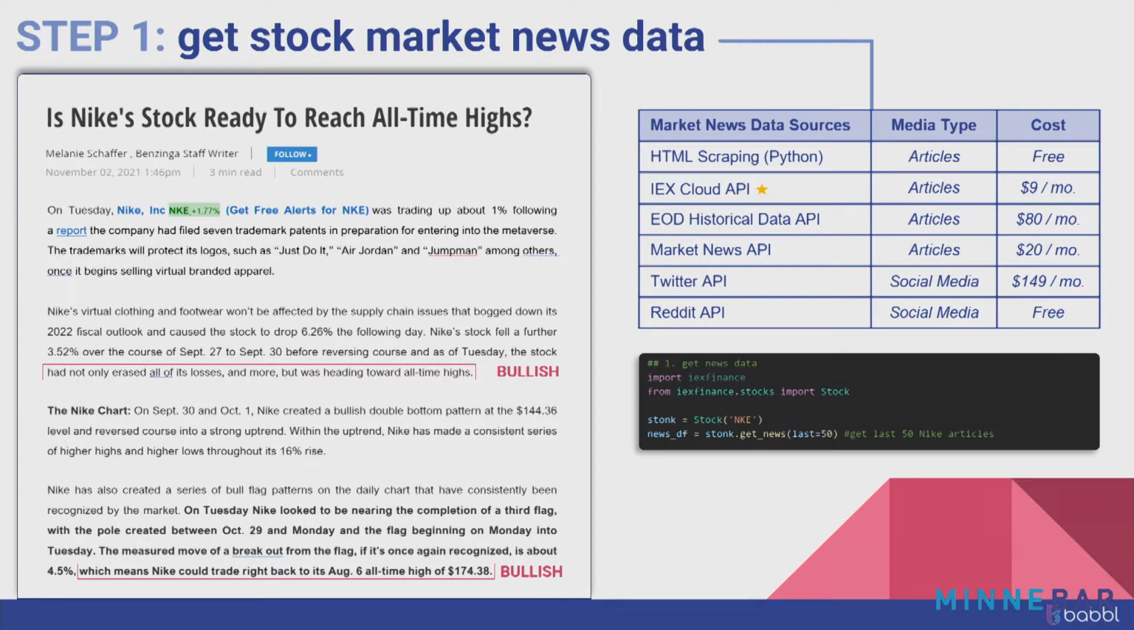Just by giving it a glance, you can tell that there's some relatively bullish outlooks from the author, Melanie Schaffer, no relation to me. And so the question is, how do we take an article that we know is bullish and actually codify that into code that we can run on this article and then other articles after that?